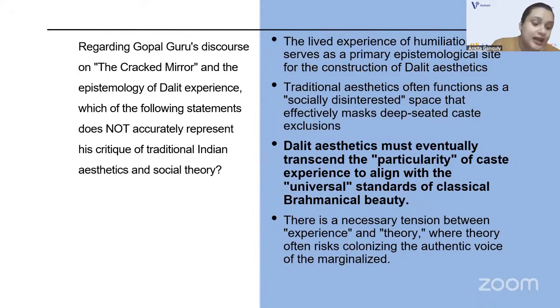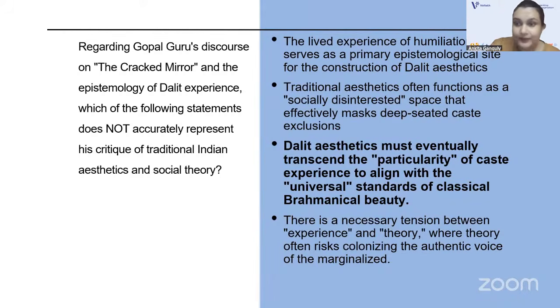Suggesting that it should align with Brahminical beauty contradicts the core project of Dalit literary theory, because Dalit aesthetics seeks to establish its own autonomous and counter-hegemonic value system. It would never talk about alignment with Brahminical beauty standards, never, ever. So please understand these things carefully.